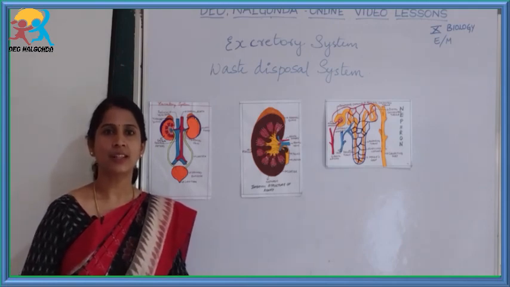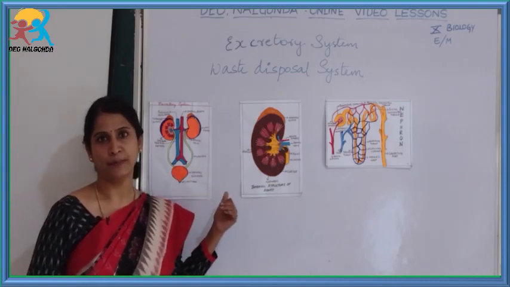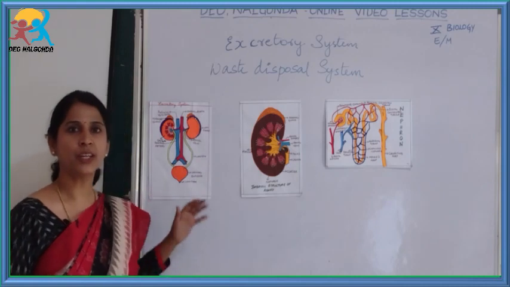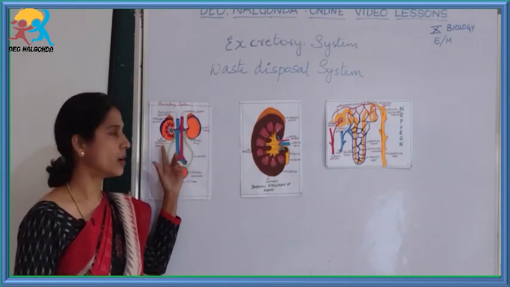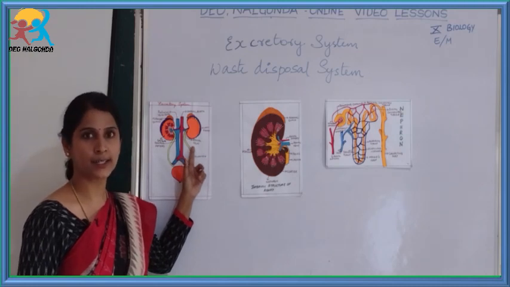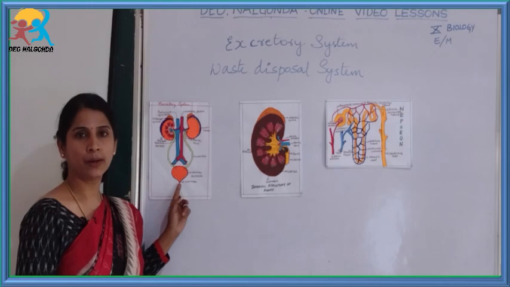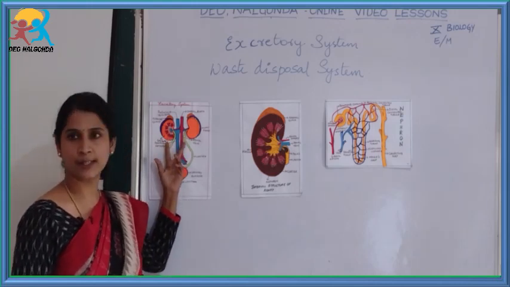This session is in continuation with the previous session on the excretory system, especially the human excretory system. The human excretory system mainly comprises a pair of kidneys, a pair of ureters and the urinary bladder. Firstly, we will learn about the kidneys.